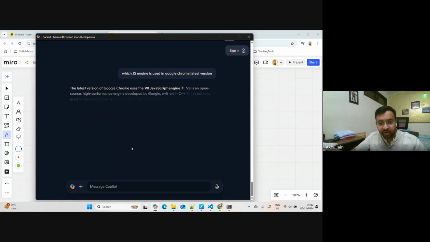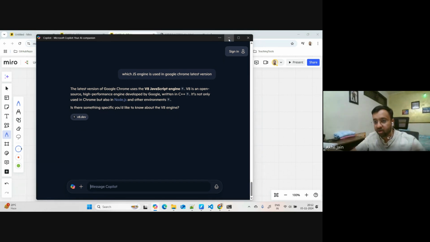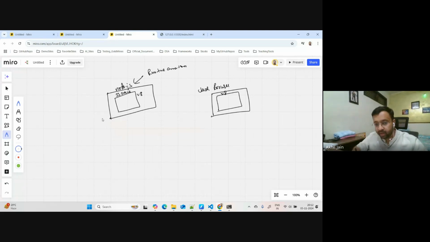So I think it should say V8, right? V8 JavaScript engine is an open source, high performance engine developed by Google. It's not only used in Chrome but also in Node.js, right? So Node.js is also using the same engine. Okay, we got the answer to the second question also. So V8 is being used here and V8 is used here, right?